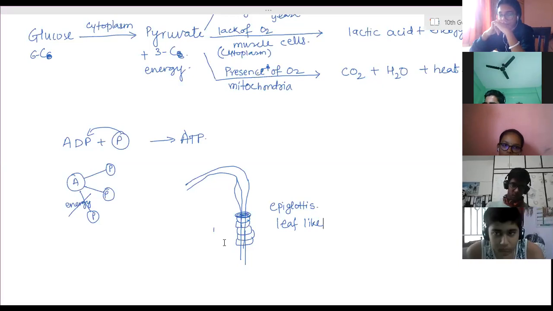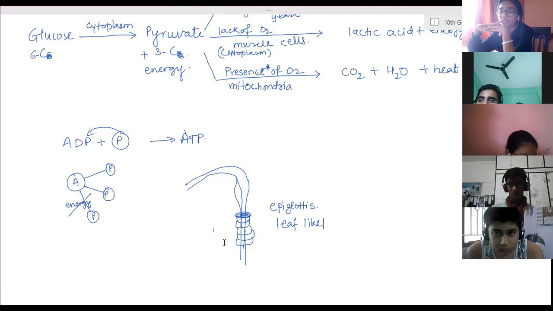Then the trachea further enters each lung as the bronchi. The bronchi further divide into primary bronchi, secondary bronchi, tertiary bronchi, and then bronchioles. At the end, there are balloon-like structures called alveoli.